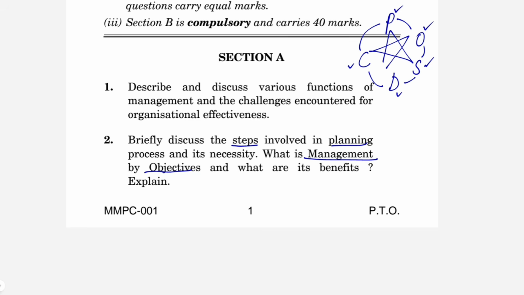Then next you can say, what is management by objectives? It is a strategic management model which aims to improve the performance of an organization by clearly defining the objectives that are agreed by both the management as well as employees.